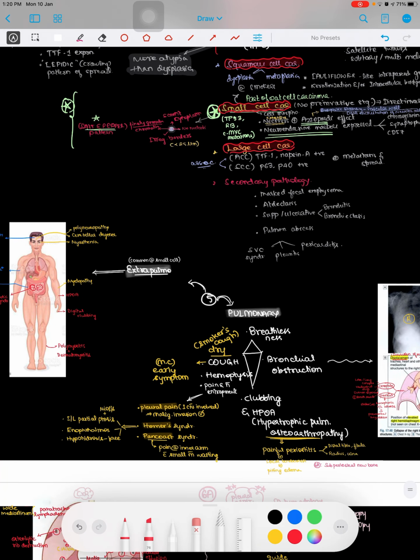Coming to clinical features, now this is the most important part. See, all this whatever I have taught, this is not so important. The most important part is clinical features. Yet remember all those points because it gives you a pattern.